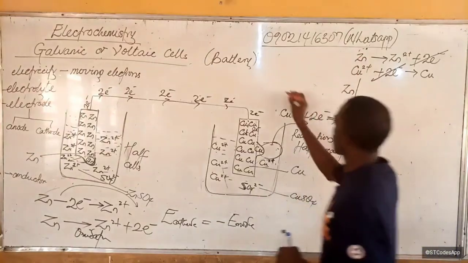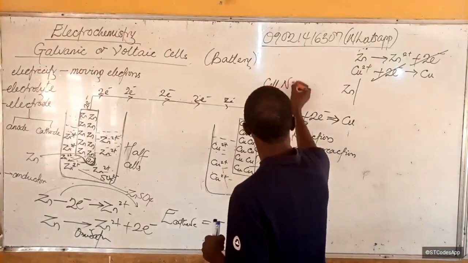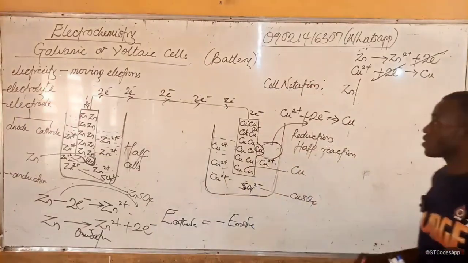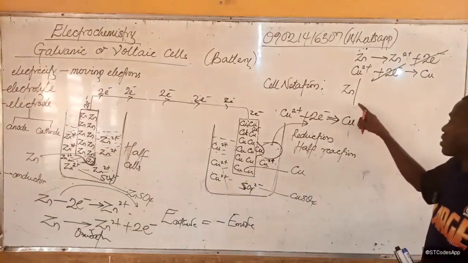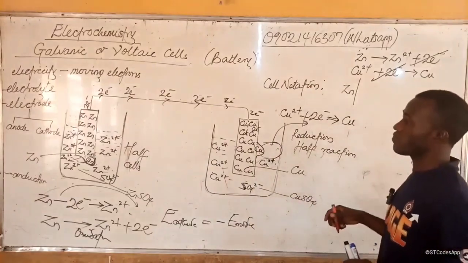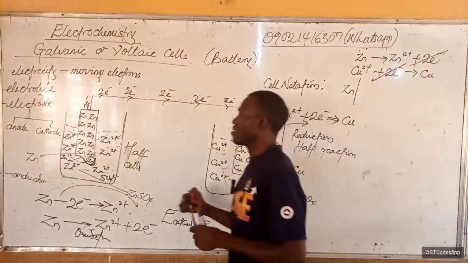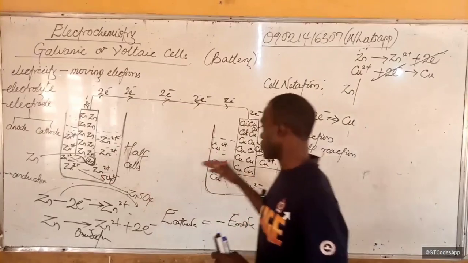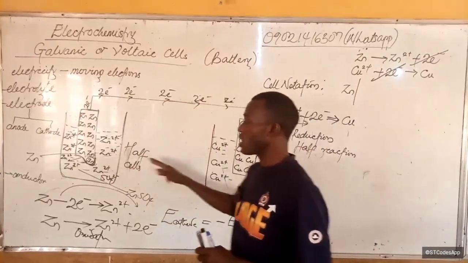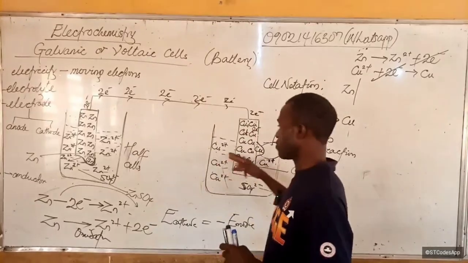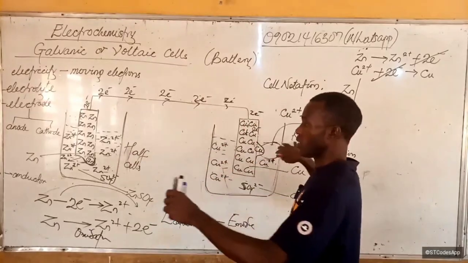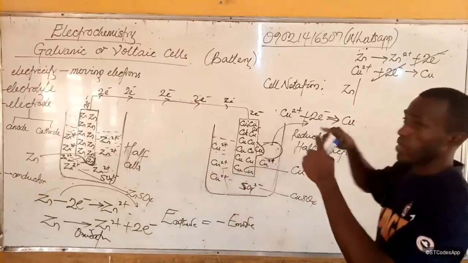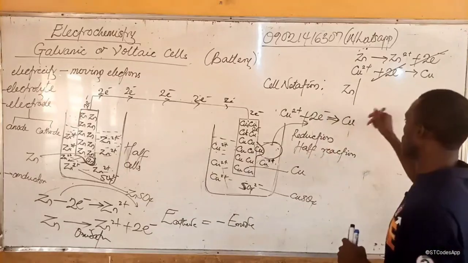So we now have zinc on this side. Now this is what we call cell notation. The way a cell notation is written is we separate with bars like this. The reason for separating with bars is basically for two reasons. The first is that the two half reactions are happening in different electrolytes, so they're only connected by a wire.